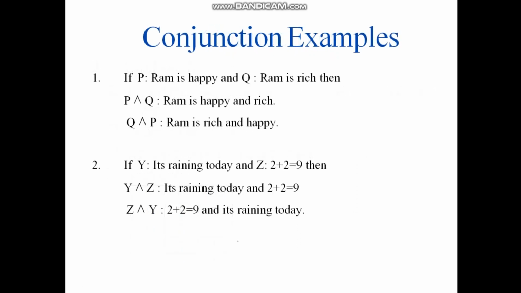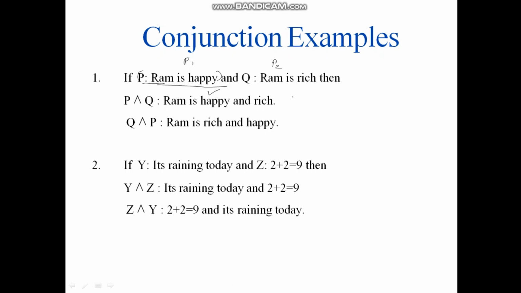Let us discuss one or two examples. Let us say P is given as Ram is happy, and this whole is a proposition, let us say P1, and this is proposition P2. Now P is given as Ram is happy and Q is given as Ram is rich. Then P and Q is Ram is happy and rich.